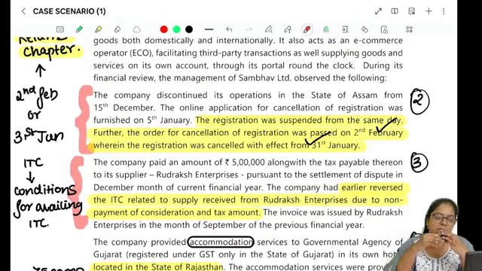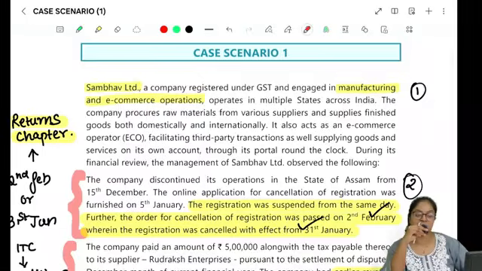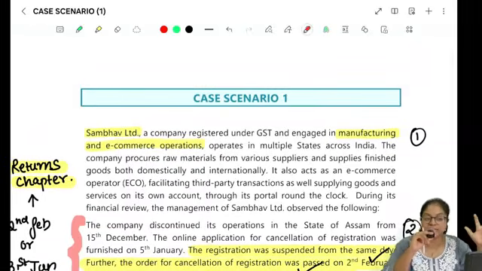Hello everybody, welcome to the series where we are going to be revising the case studies of your indirect tax. There are around 50 case studies in this booklet. Do not worry, we will discuss all of them, right? So let's start with the first case scenario.